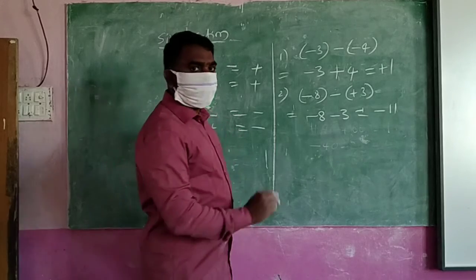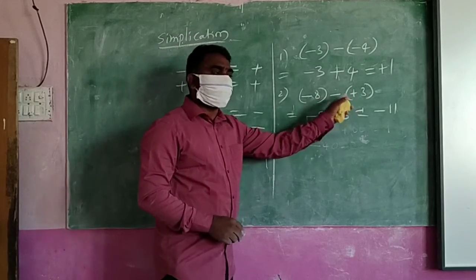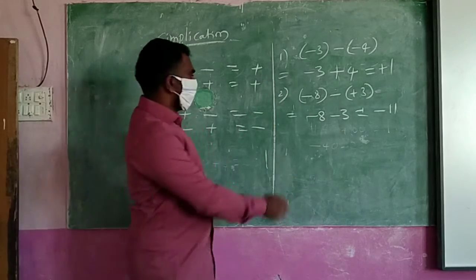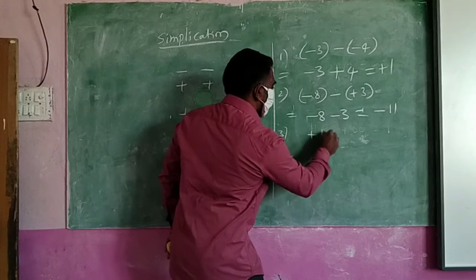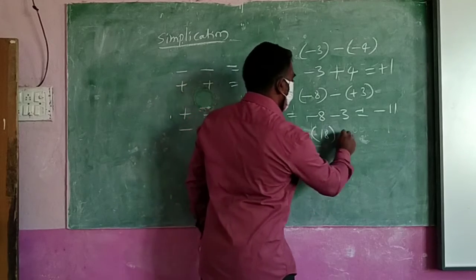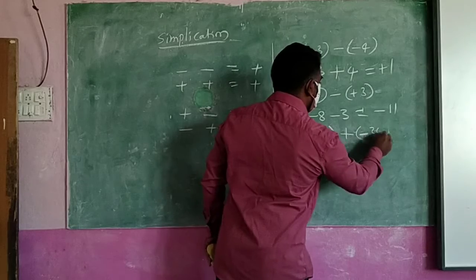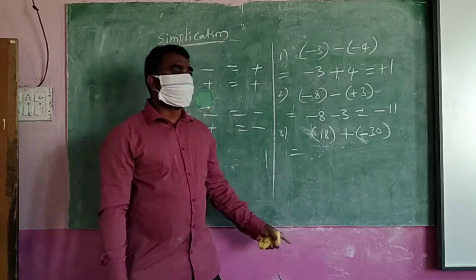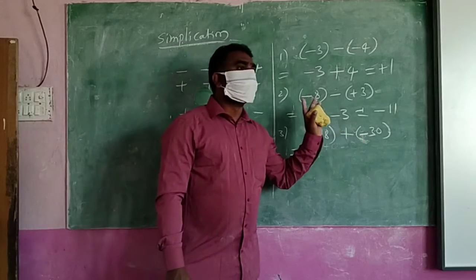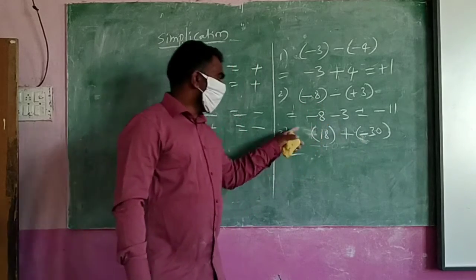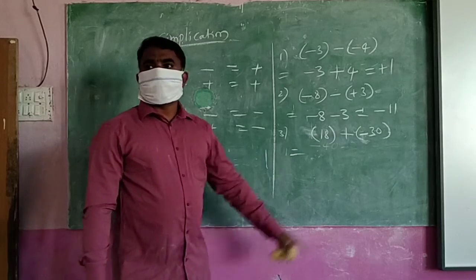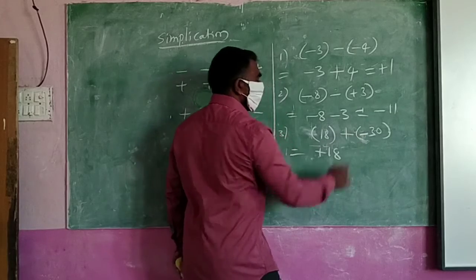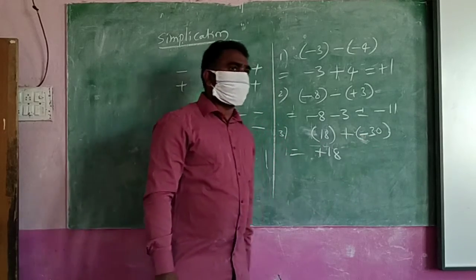Okay. First of all, when two symbols are there, we convert them into one symbol. After that, we follow the same method. See, 18 plus minus 30. Here also two symbols are there. You can't do it directly now. What do you write first? Very good. Nothing is there means what symbol? Plus 18. Here two symbols are there, plus minus.